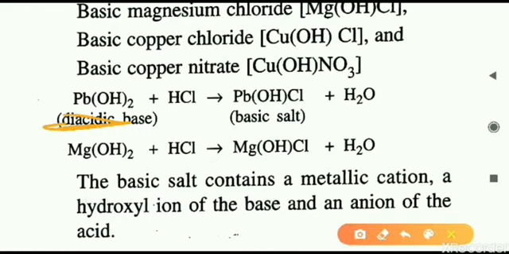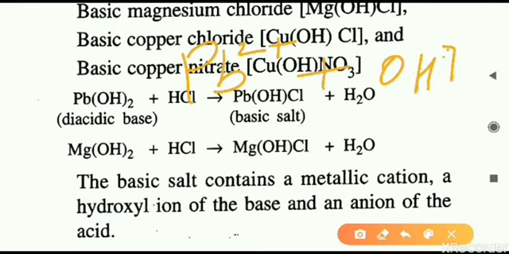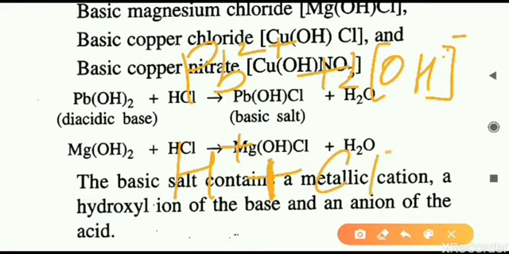It will form Pb2+, that is the lead ion, and the second thing that will form is hydroxyl ions. Now Pb(OH)2 is there, that means 2 OH minus are there. Similarly, HCl will form H plus and Cl negative.